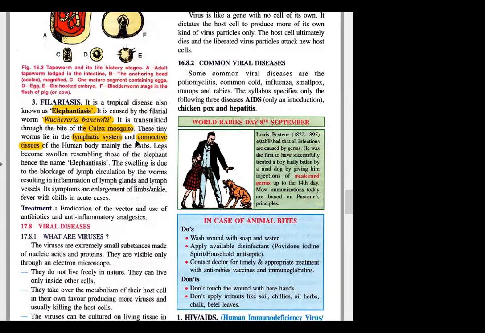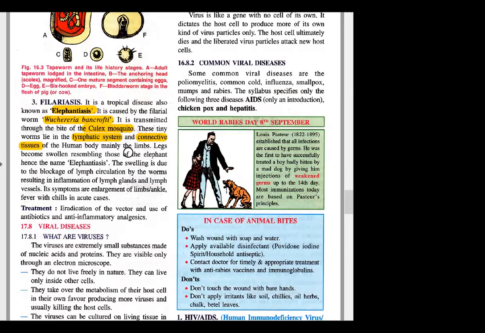So yes, we were talking about Wuchereria. So it affects where? The lymphatic system and connective tissues of the human body. So remember, if anything acts on the lymphatic system, it will affect your immune system, right? And connective tissues means it can act on any place, like blood or any part. That depends on the specificity of the pathogen.